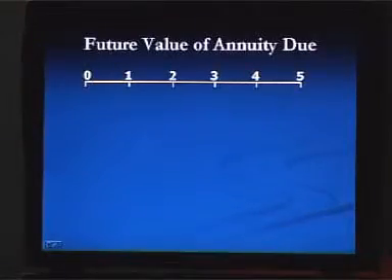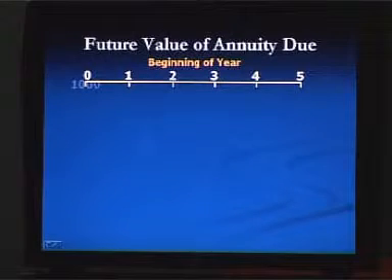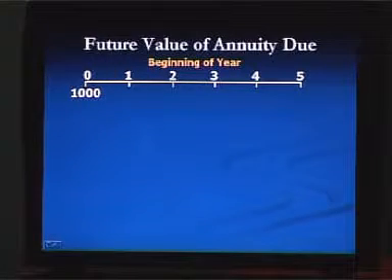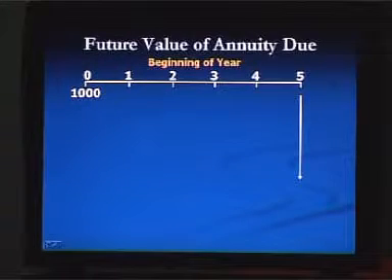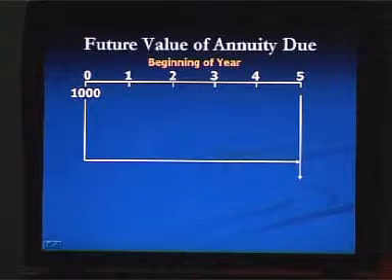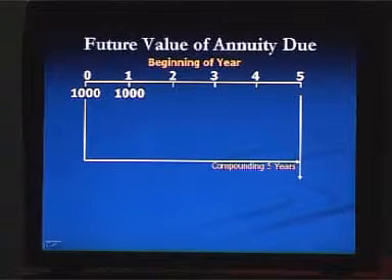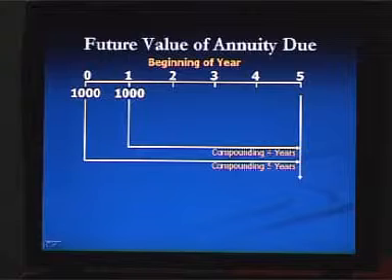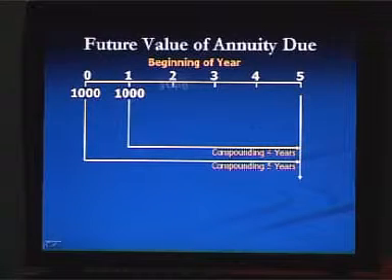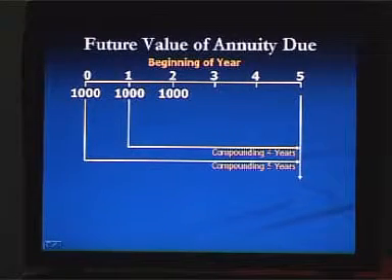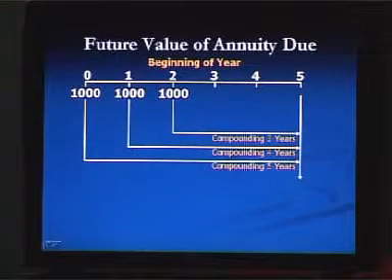Now, in the time frame, if you deposit money at the beginning of each year and you want to calculate the future value at the end of the 5th year, then the first money is compounding for 5 years. The second money, which you are going to deposit at the beginning of the second year, that means at the end of the first year, is going to be compounding for 4 years, and the money you are going to deposit at the beginning of the third year is compounding for 3 years.